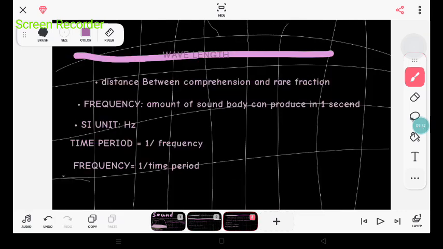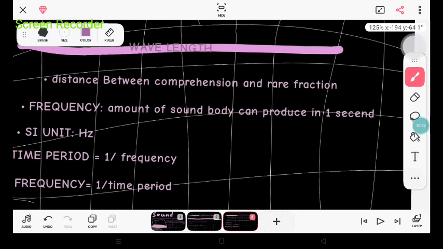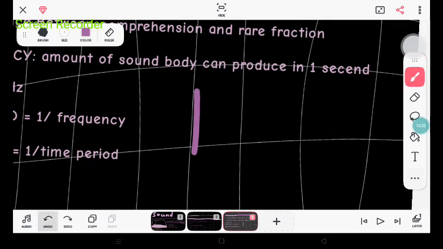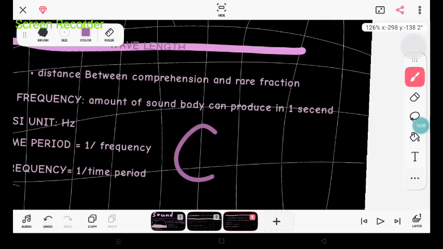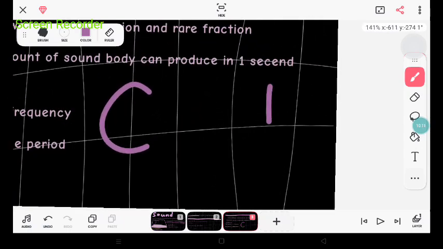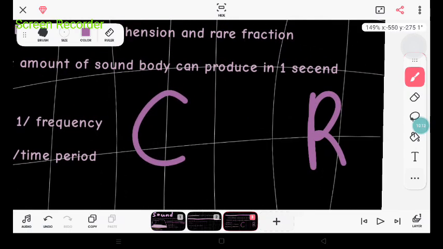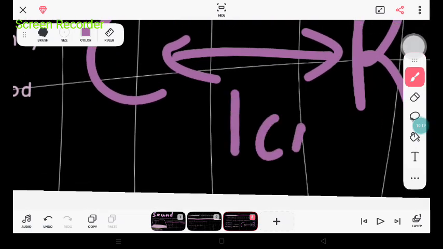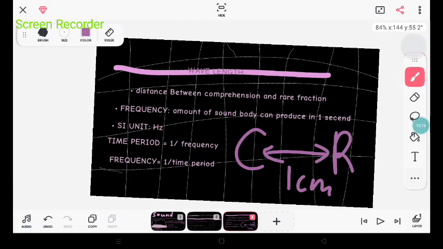Okay. Wavelength. Distance between compression and rarefaction. So wavelength is the distance between compression and rarefaction. For example, this is the compression, this line. Let us call the compression C and the rarefaction R. Now suppose the distance between the compression and rarefaction is 1 centimeter.